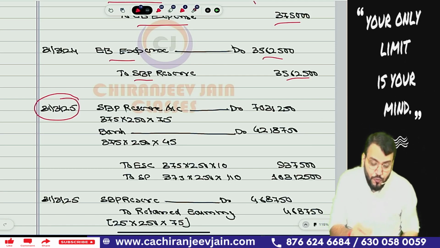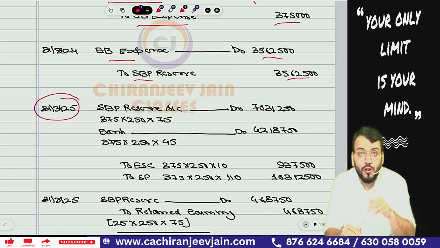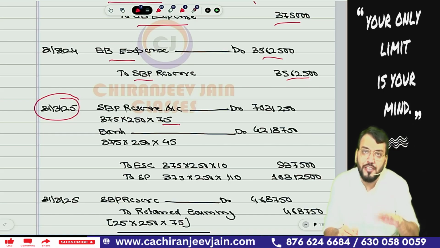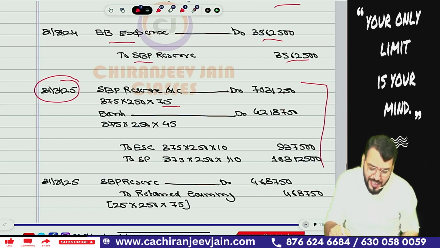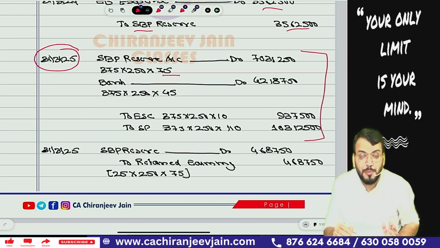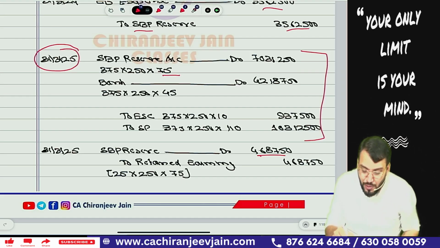Then on the date of exercise, at year end 4, the 375 employees exercise the option. So for 375 we need to pass the journal entry for option exercise. SBB reserve account debit 375 into 250 into 75, then bank account debit with the exercise money, so 375 into 250 into 45, then equity share capital with nominal value, and the balancing figure will be securities premium account. This journal entry is easy. Then for the 25 employees who have not exercised the option, we will reverse the SBB reserve and transfer it to retained earnings: 25 employees into 250 into 75, that is 4,68,750. Chalega? Yes, sir.